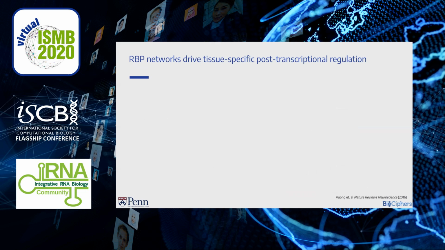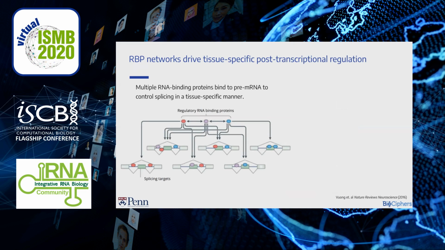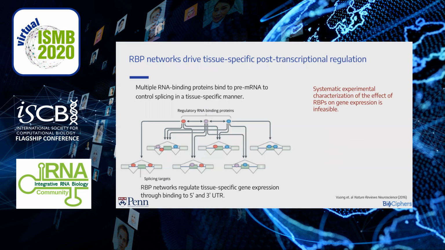RBP networks can act in a tissue-specific manner. Multiple RNA binding proteins bind to pre-mRNA to control splicing in a tissue-specific manner. Similarly, gene expression is regulated in different tissues through binding to 5' and 3' UTR. However, systematic experimental characterization of the effect of RBP knockdowns on gene expression across different tissues is infeasible.